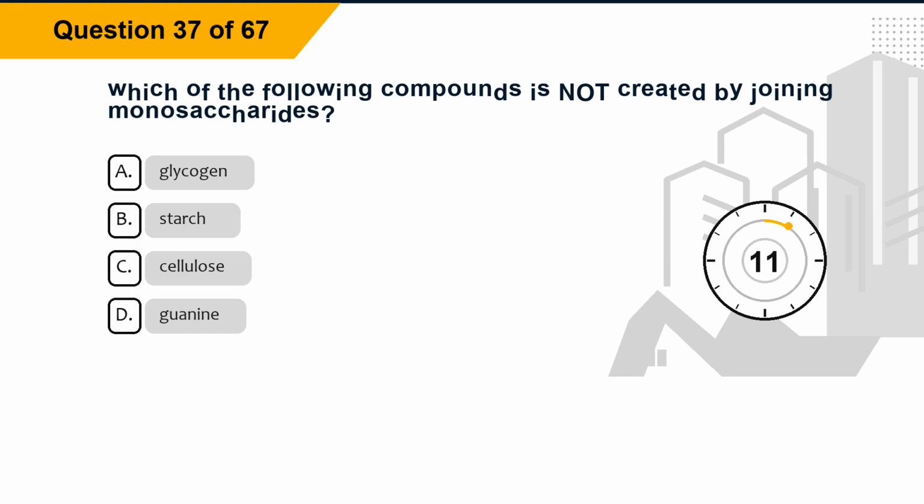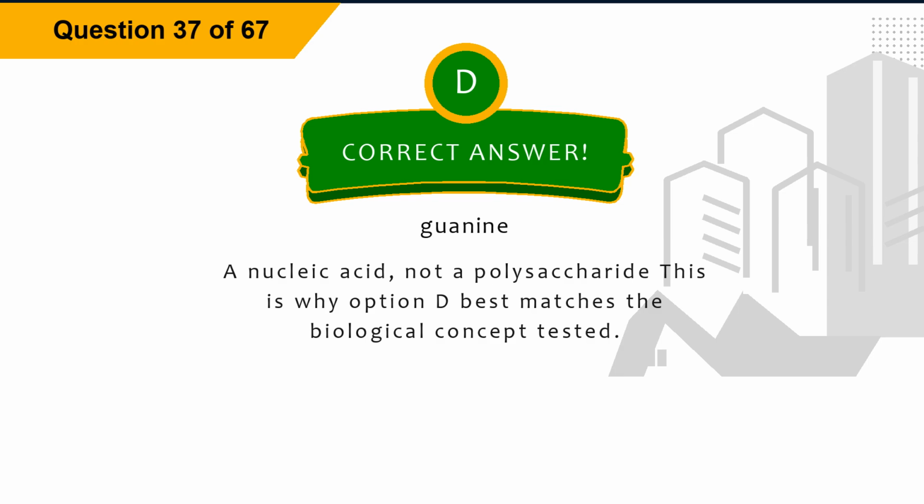Question 37. Which of the following compounds is not created by joining monosaccharides? Option A, glycogen. Option B, starch. Option C, cellulose. Option D, guanine. The correct answer is option D, guanine. Explanation. A nucleic acid, not a polysaccharide. This is why option D best matches the biological concept tested. Question 38.